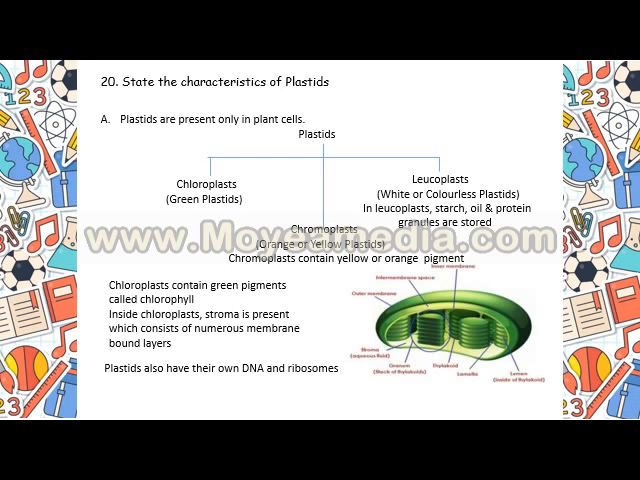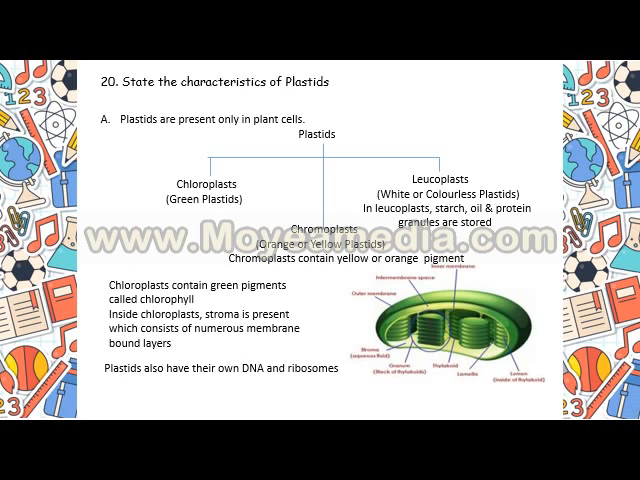If you compare the structure, there are thylakoids, there is lamella, everything is there, but within stroma and grana, you can see that this photosynthesis occurs within the stroma and grana. So they are very important part of these chloroplasts.